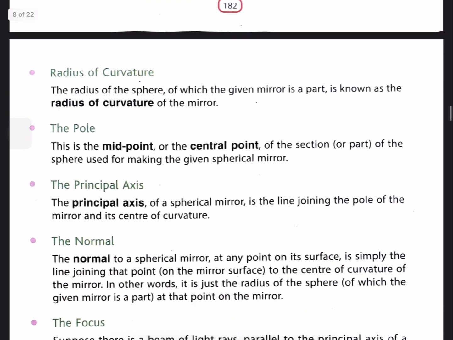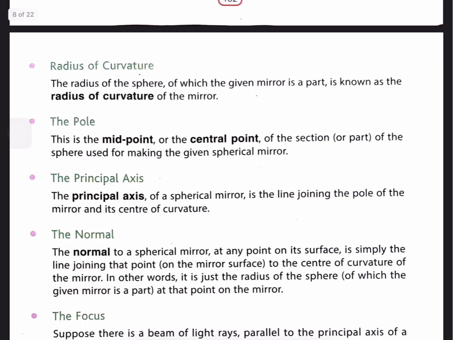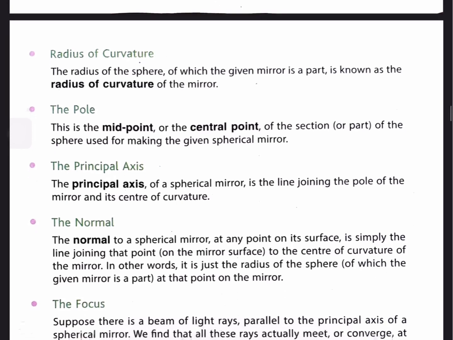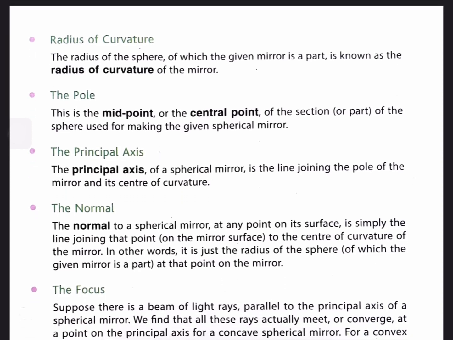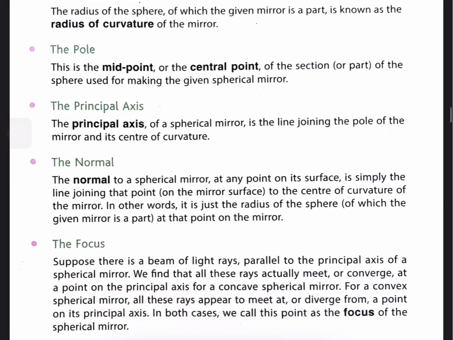The pole: this is the midpoint or the central point of the section or part of the sphere used for making the given spherical mirror. The principal axis. The principal axis of a spherical mirror is the line joining the pole of the mirror and its center of curvature.